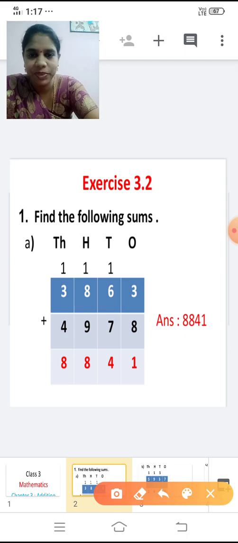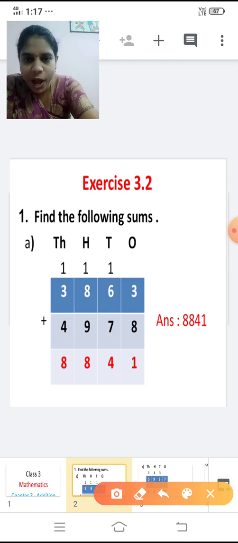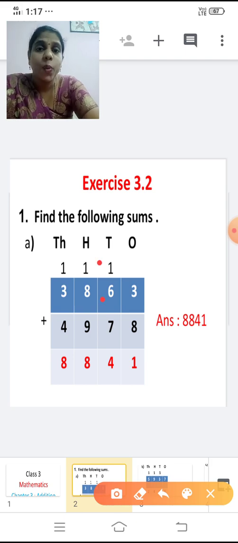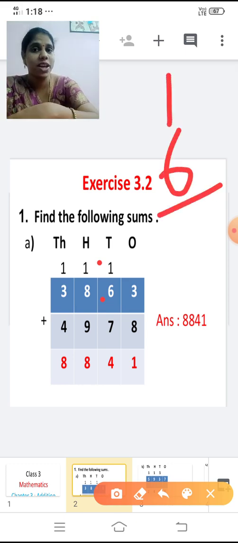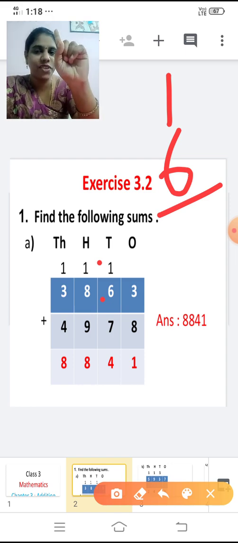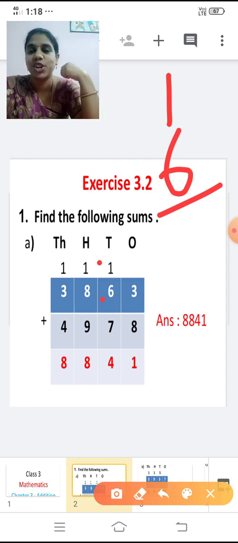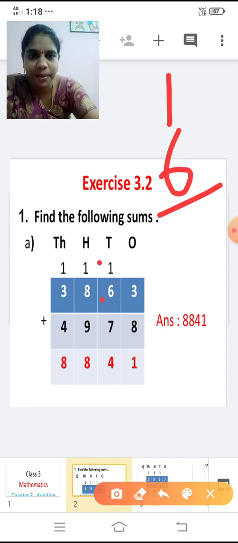Now shall we add now? Yes. Don't forget to add the carry over. You have to add this 1 also. Okay. Now add 1 and 6. While adding 3 numbers, what you have to do? First take the first 2 numbers and then from that answer you add the next number. Yes, 1 plus 6. Add 1 and 6. Or else 6 plus 1. 6 in the mind, 1 in the finger. After 6, 7. After 6 you are going to add 1. After 6, 7. And from this 7, I'm going to add one more 7.